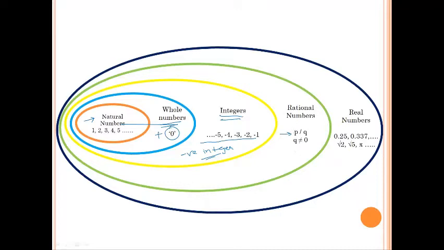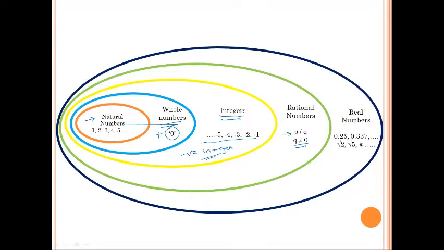These will include basically all the fractions that cannot be converted into integers. That will include all the rational numbers. Of course, remember this part, that q can never be zero. If q becomes zero, it no longer remains a rational number.